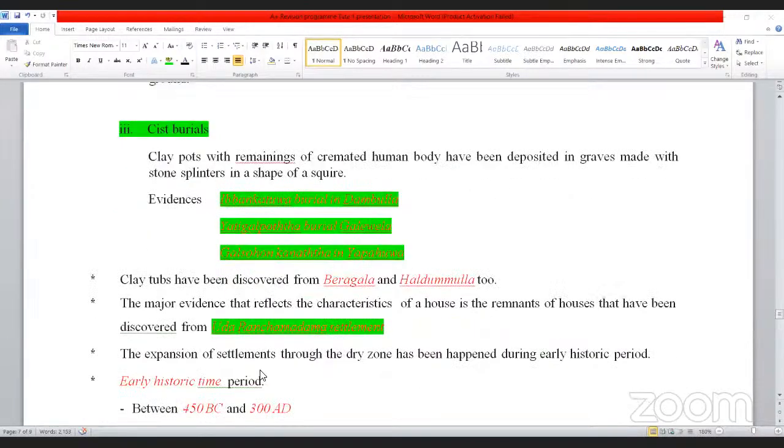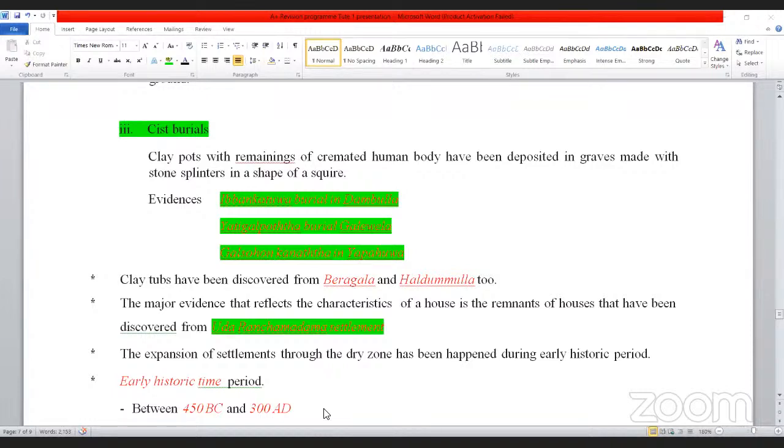And the expansion of the settlements through the dry zone happened during the early historic period. The early historic period is normally between 450 BC and 300 AD. Early historic time period means the time period that came after proto-historic. They settled as villagers, village leaders were formed, and regional rulers came up. So that is the time period.